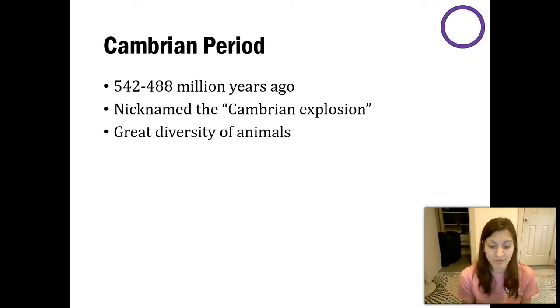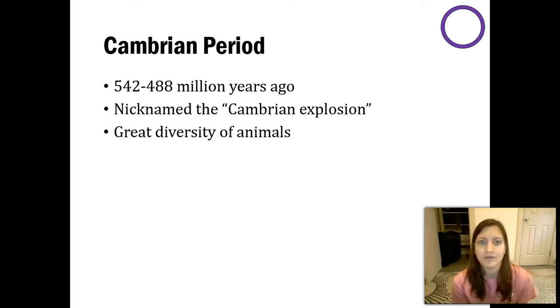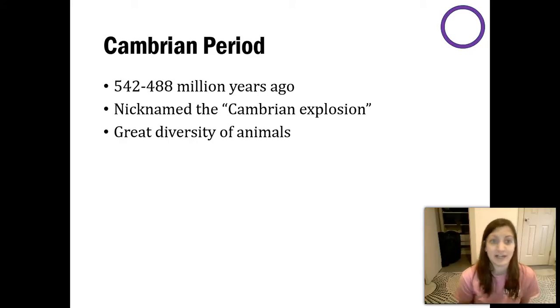Now that we have the first footsteps of animals, we have this entire world and entire ecosystems to fill. There's tons of niches to be filled, because right now the only things in those niches are bacteria and protists and some aquatic plants. So there's a lot of diversity that can be housed, so to speak, during this time period and really the early stages of animal life.